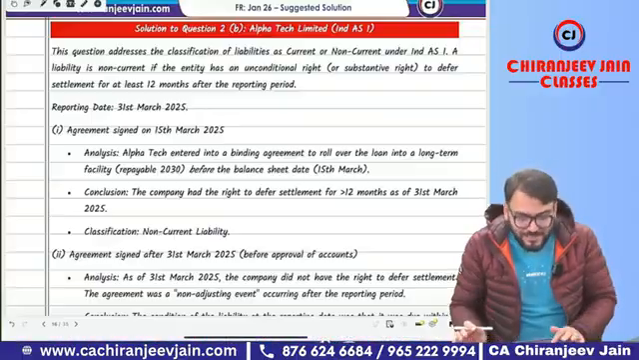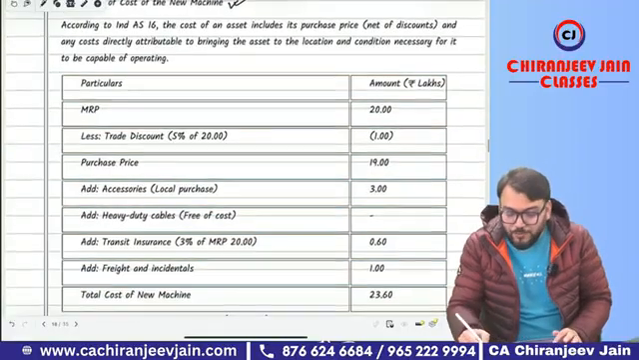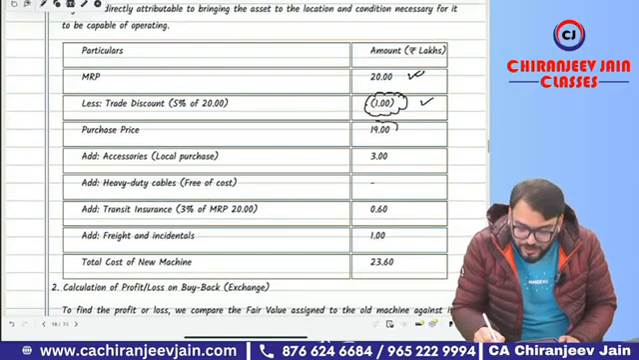The answer is very easy. So what is given? We need to first calculate the cost price of the machine. What is the invoice price given? 20 lakh. There is a trade discount of 5%, which on 20 lakh will be 1 lakh. So this will be the purchase price.